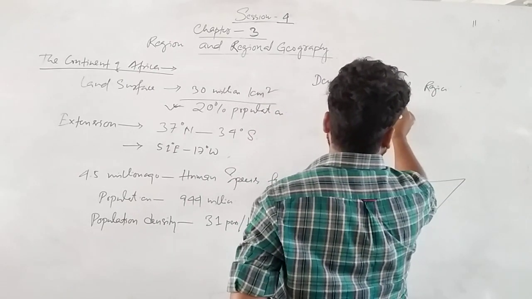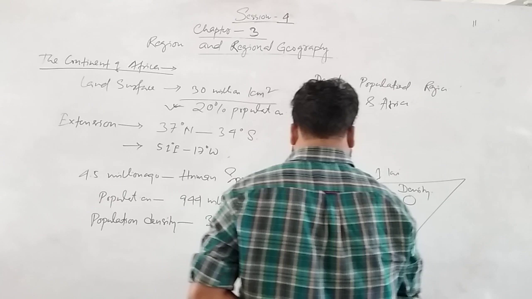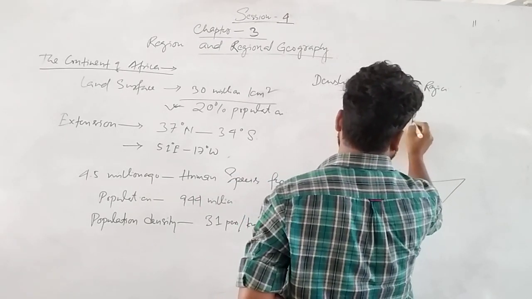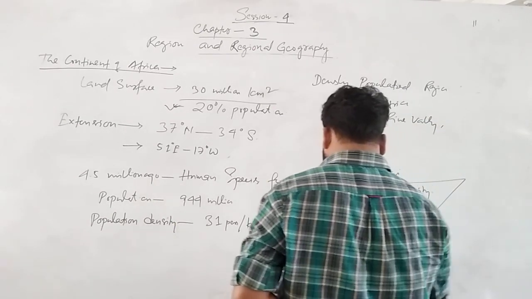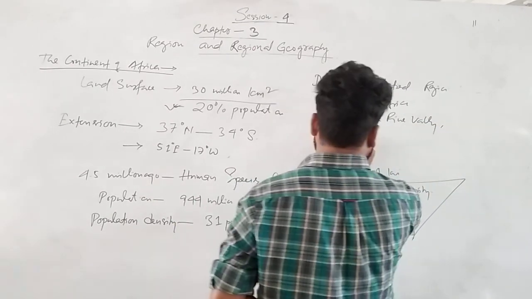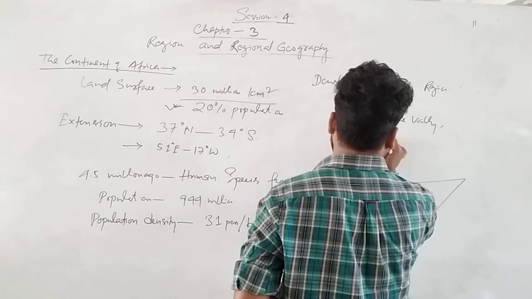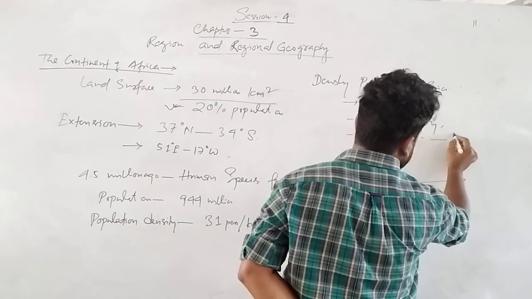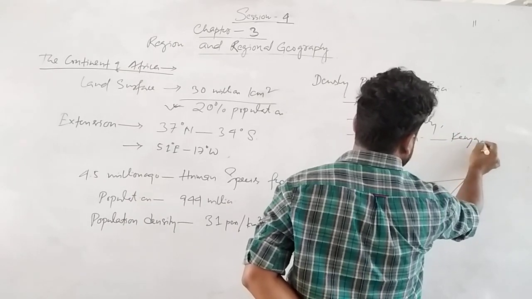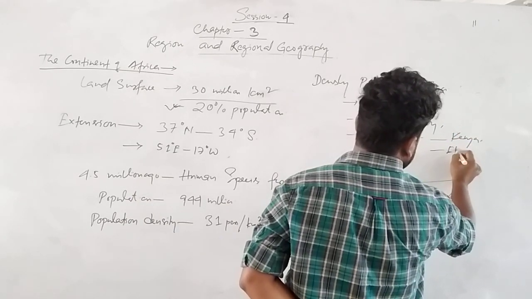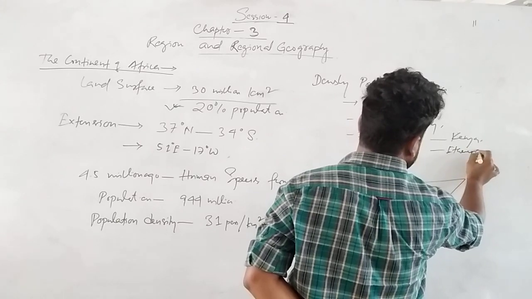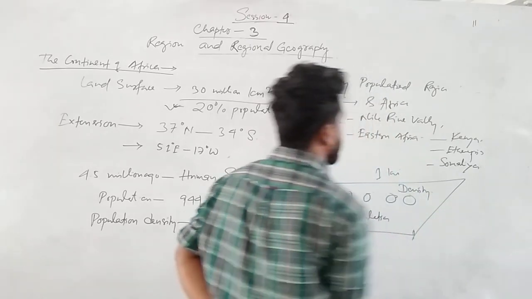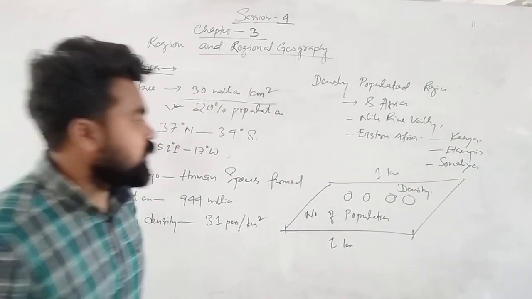South Africa, Nile River Valley, Eastern Africa. Eastern Africa means some countries like Kenya, again Ethiopia, Somalia. So these are countries called Eastern Africa. Here highland is there.